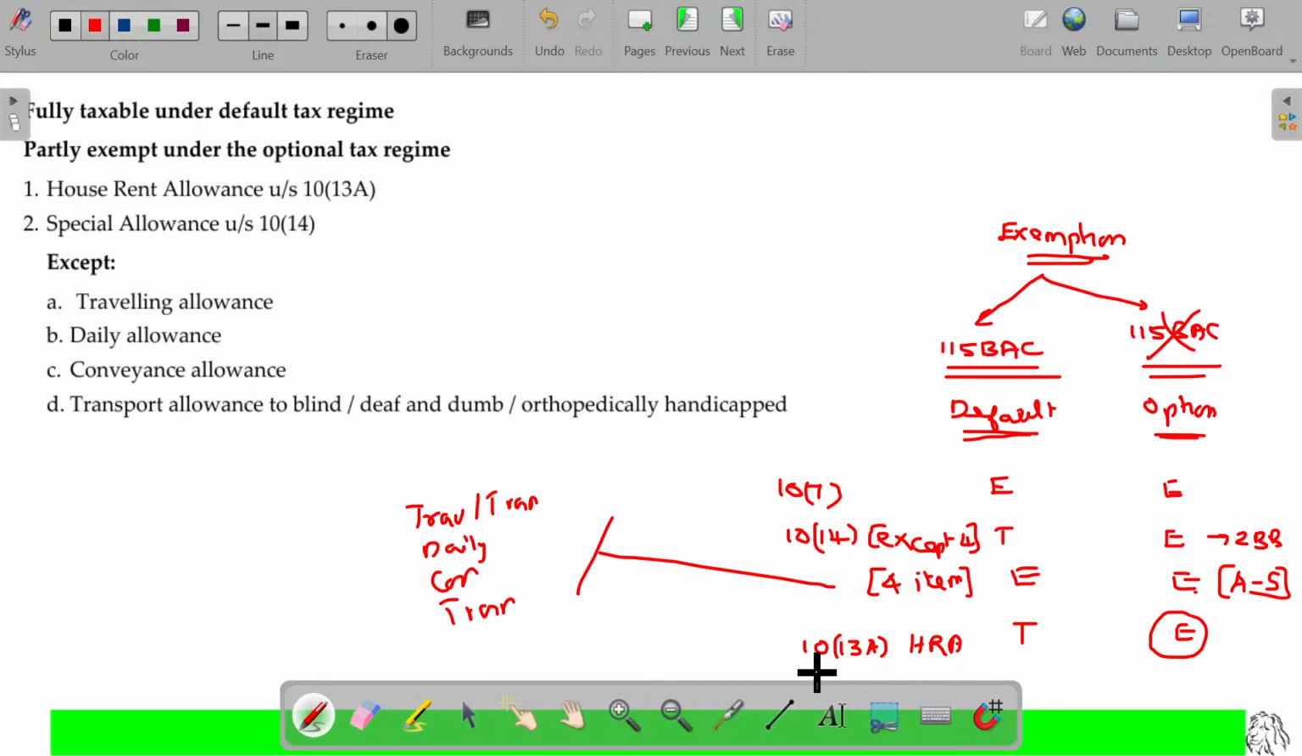These 4 items are not totally exempted, but exempted to the extent of actual spending under both the tax regimes. Leaving these 4, whatever the rest of the items are, in those cases it is taxable under the default tax regime and exempted to the extent of the amount specified under Rule 2BB for the optional tax regime. So these 4 items you can understand easily. Now my question is, what about the other items, sir? Let's see.